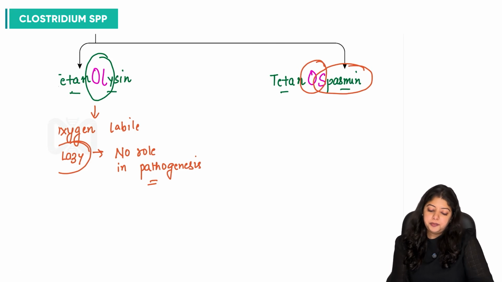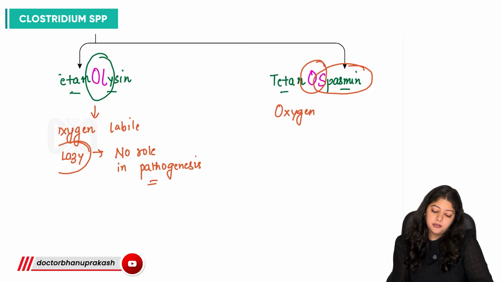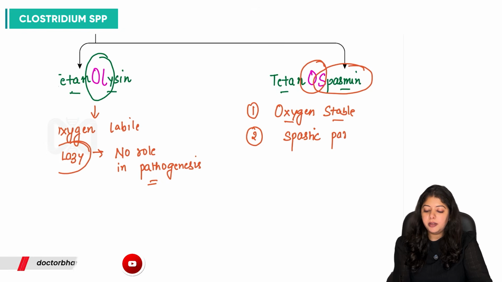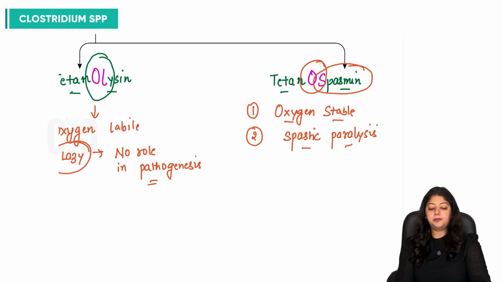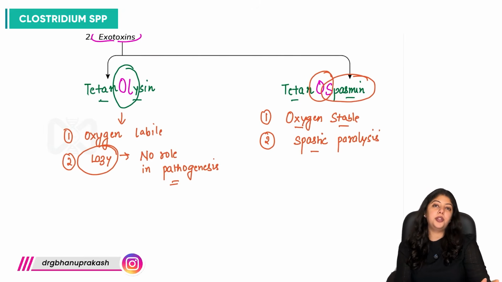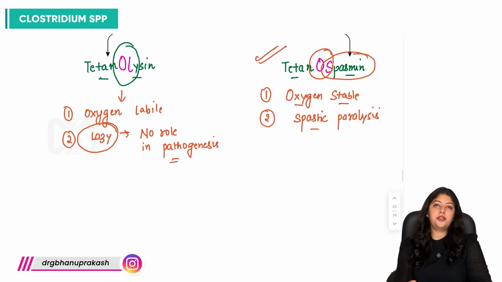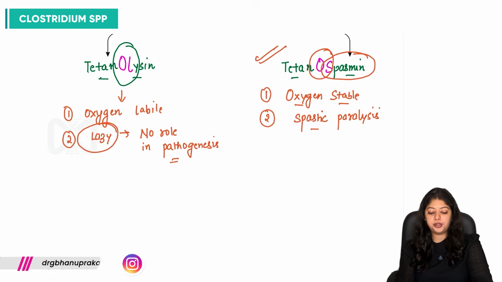And this is oxygen stable. And it is going to be responsible for spastic paralysis, right? So, two important things to remember from tetanospasmin and tetanolysin. So, this is the exotoxin which is responsible for its pathogenesis.